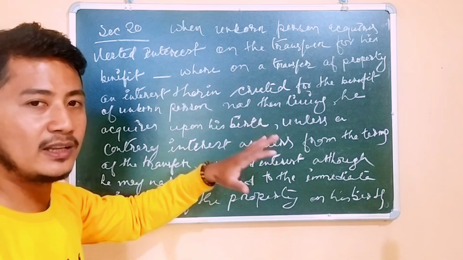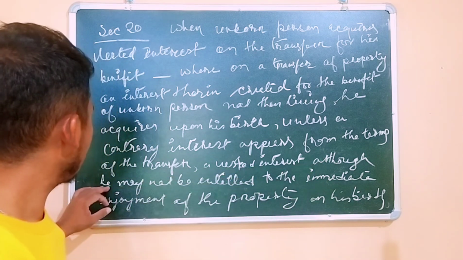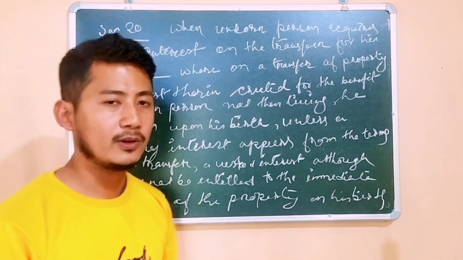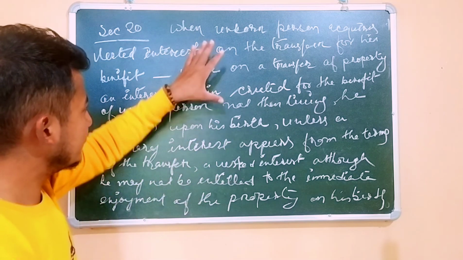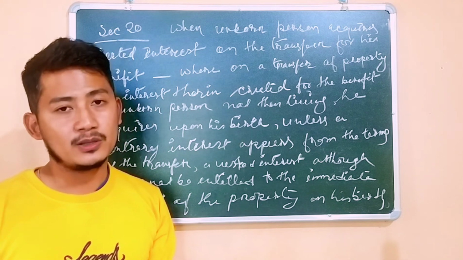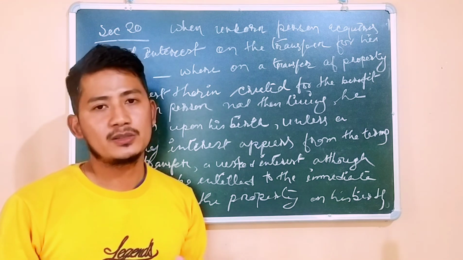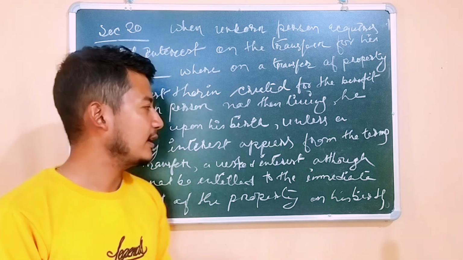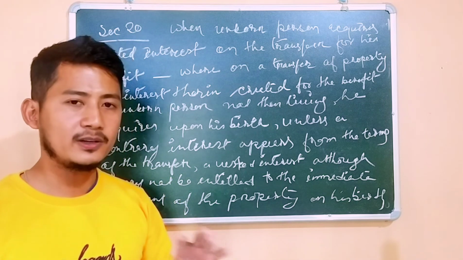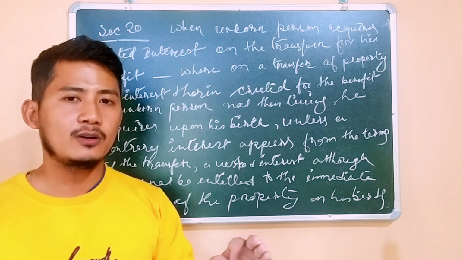The contrary intention could be anything, but it appears from the terms of the transfer: a vested interest, although he may not be entitled to immediate enjoyment of the property upon his birth. So the first part says that the unborn person will get the absolute right, the vested interest over the property, the moment he gets birth, the moment he comes into existence. But unless the contrary intention appears from the transfer, so there is a condition in the transfer. Let's suppose that the ultimate beneficiary is the unborn person, and the property is transferred in January 2021 for the benefit of the unborn person.